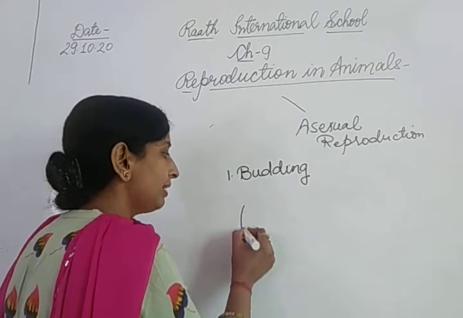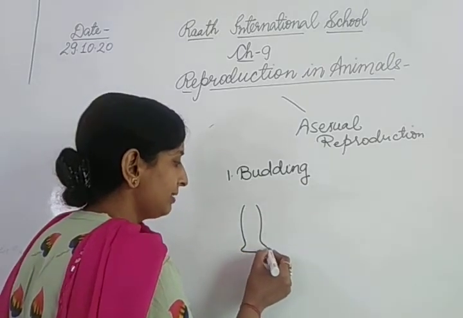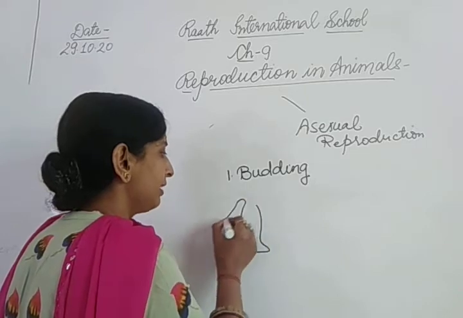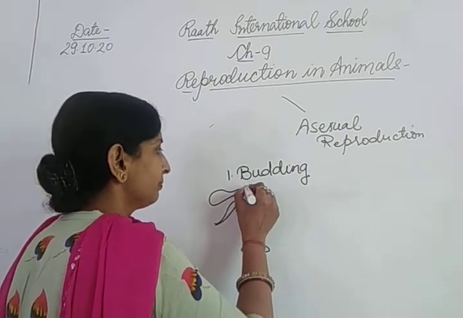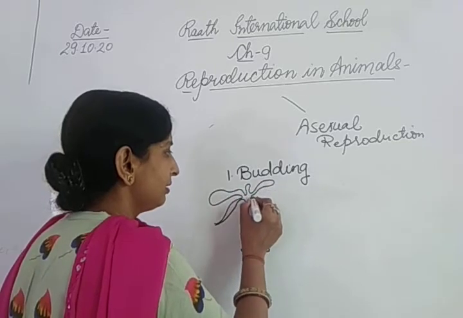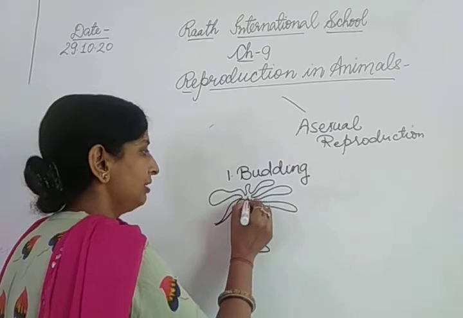So if I draw the diagram of hydra, a hydra looks like this. This is the shape of hydra. There are tentacles. So this is the diagram of hydra.